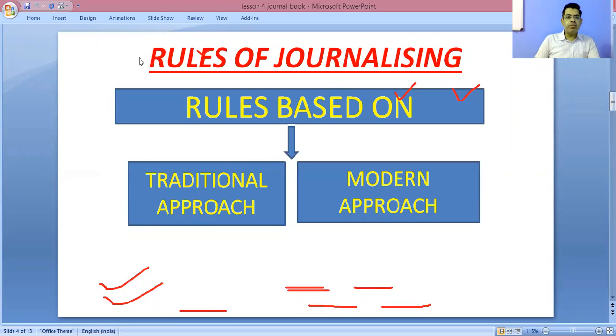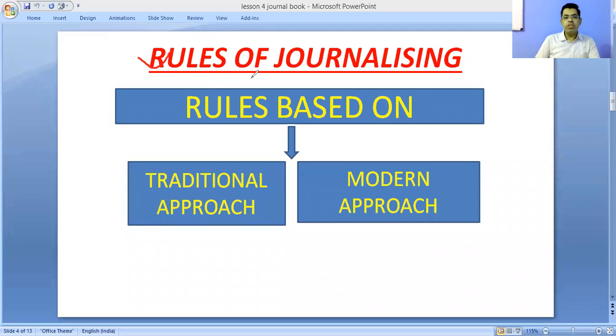Now, the next thing is we will discuss the rules of journalizing. From this journal format, we have discussed that there are two accounts. One account is to be debited and another account is to be credited. Now, the next question is which account is to be debited and which account is to be credited. There are some rules, and on the basis of those rules, one account is debited and another is credited.